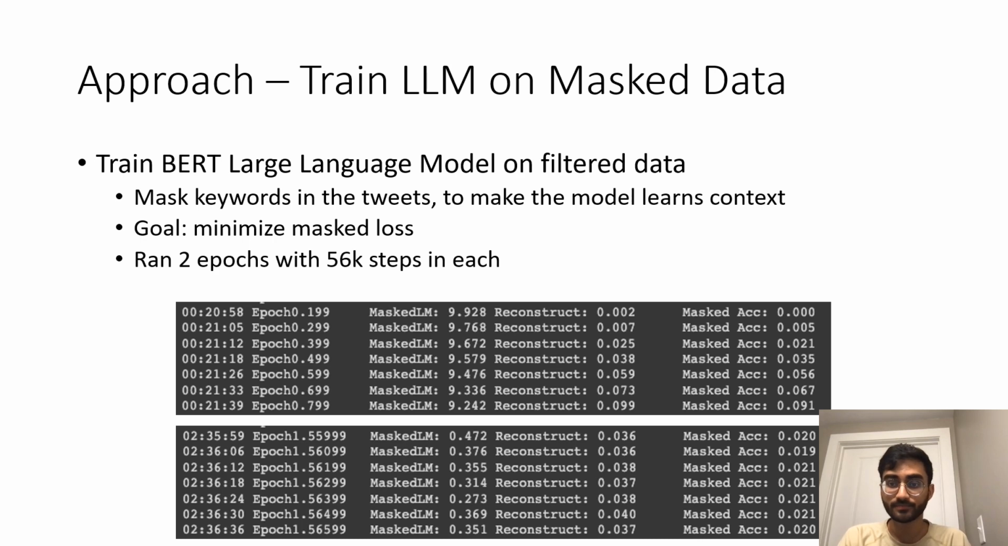This is because accuracy does not indicate whether the model understands the context around the masked words, so instead we're minimizing the loss. For both the August and September datasets, we ran 2 training epochs with 56,000 steps in each. The top screenshot shows the beginning of the first epoch, and the bottom screenshot shows the end of the second epoch. At the very beginning there's a mask loss of 9.9, and at the end of the second epoch there's a mask loss of 0.3. So there's a big difference there, but the accuracy barely changes from the beginning to the end.